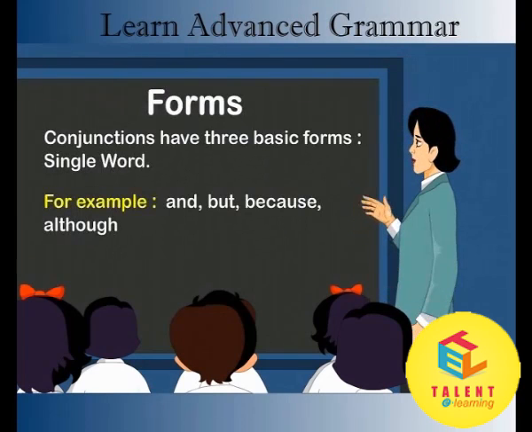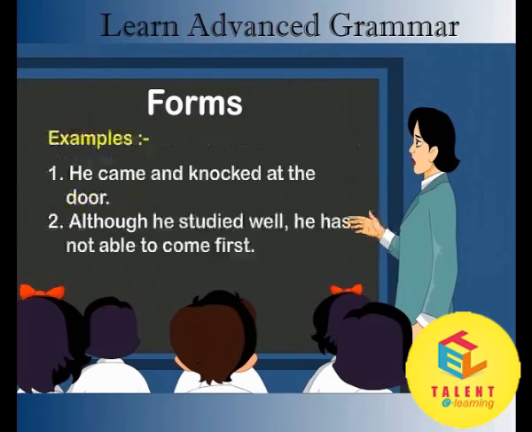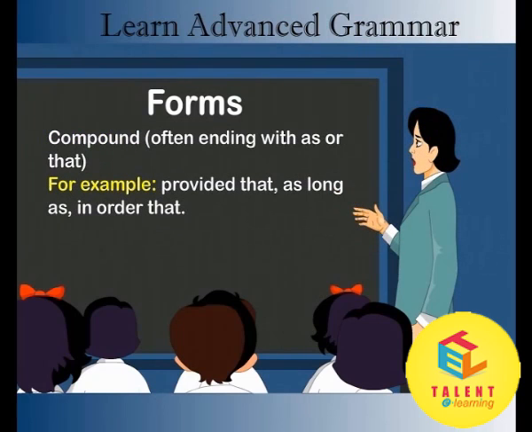Forms. Conjunctions have three basic forms. Single word, for example, and, but, because, although. Examples: 1. He came and knocked at the door. 2. Although he studied well, he has not been able to come first. Compound, often ending with as or that. For example, provided that, as long as, in order that.